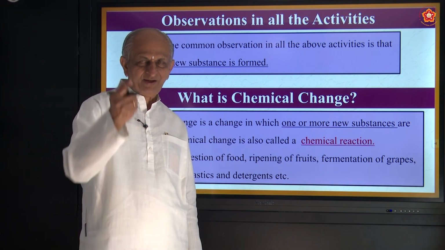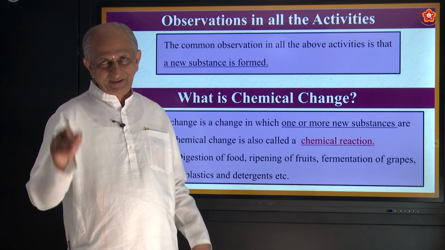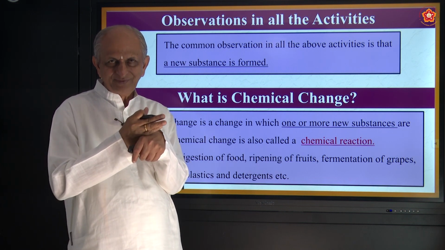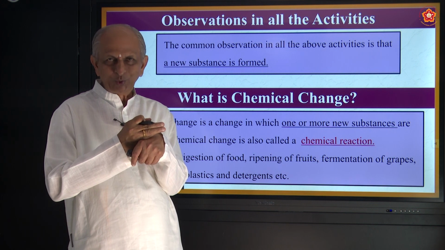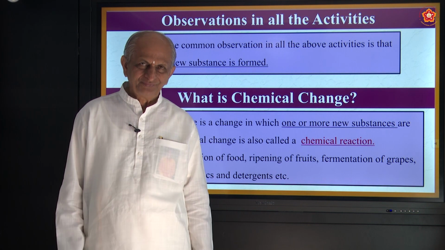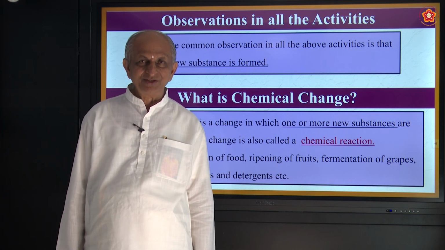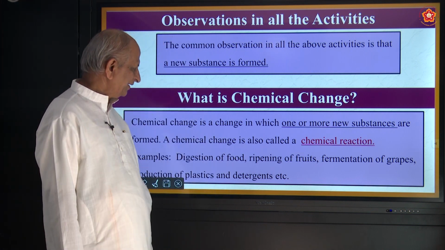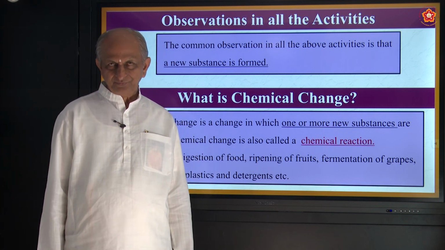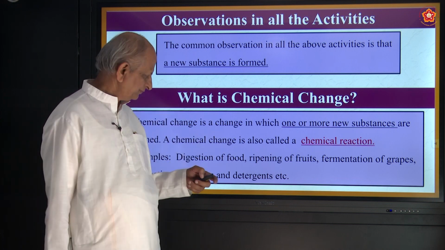For example, apple you are eating, so nice it is, apple. Before eating it is apple. After eating, suppose you cut your hand, you will get apple? No. What do you get? Blood. Food becomes blood. Who makes it that? That is a chemical change. It is a chemical reaction. So digestion of food is a chemical reaction. Whatever you eat, it becomes blood and gives energy.